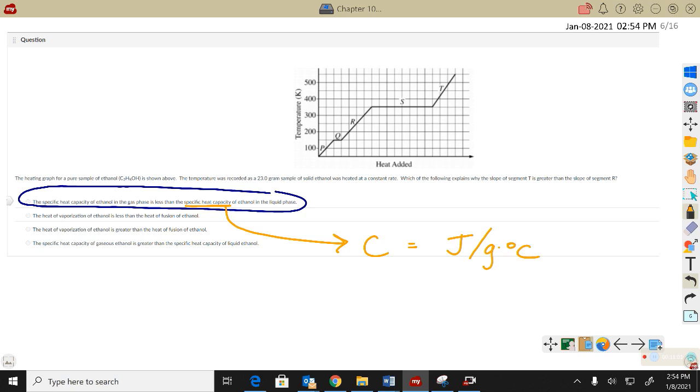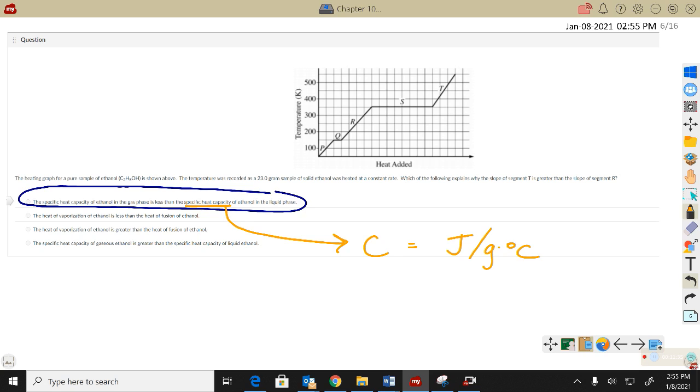We have 23 grams of solid ethanol heated at a constant rate. Which of the following explains why the slope of segment T is greater than the slope of segment R? Did you kind of notice that? The slope up there, T at the gas phase, is a little bit greater than R, the liquid phase. Well, whenever you're increasing the temperature, we're looking at specific heat. Specific heat is the amount of energy needed to raise the temperature of 1 gram up 1 degree Celsius.